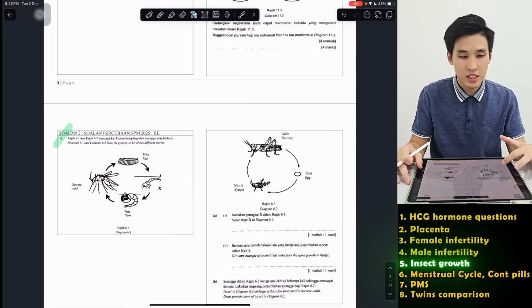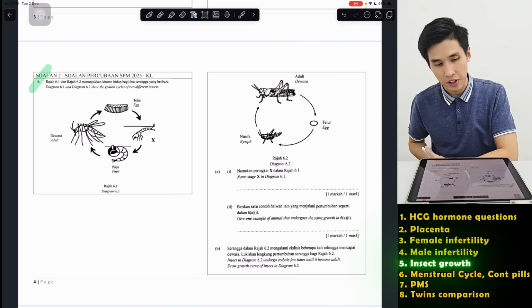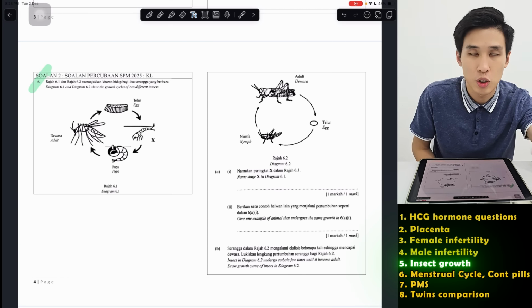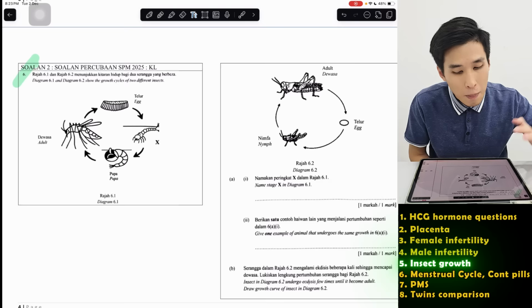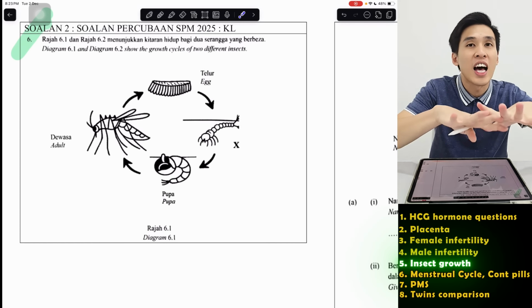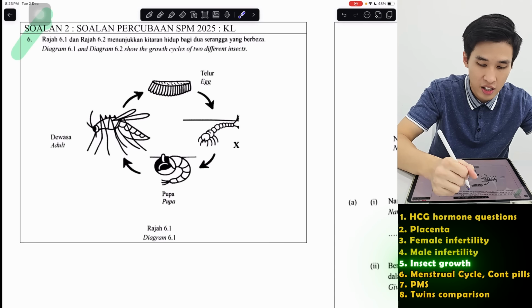Okay. Next, we do a KL paper. Okay, now this topic is different already. It's metamorphosis. So there are two kinds of metamorphosis, two kinds of insect growth. One is called complete metamorphosis. Metamorphosis means you have a large change in body structure. So complete metamorphosis starts with an egg.